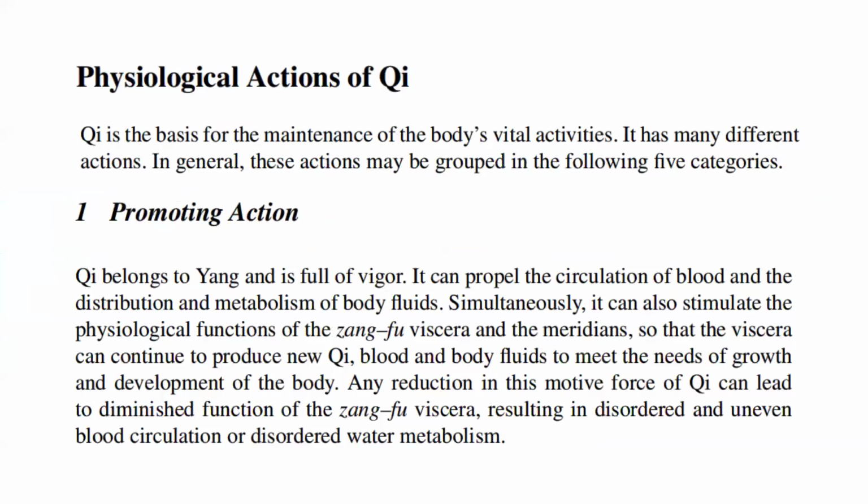First is promoting action. Qi belongs to Yang and is full of vigor. It can propel the circulation of blood and the distribution and metabolism of body fluids. Simultaneously, it can also stimulate the physiological functions of the zangfu viscera and the meridians so that the viscera can continue to produce new qi, blood, and body fluids to meet the needs of growth and development of the body. Any reduction in this motive force of qi can lead to diminished function of the zangfu viscera, resulting in disordered and uneven blood circulation or disordered water metabolism.